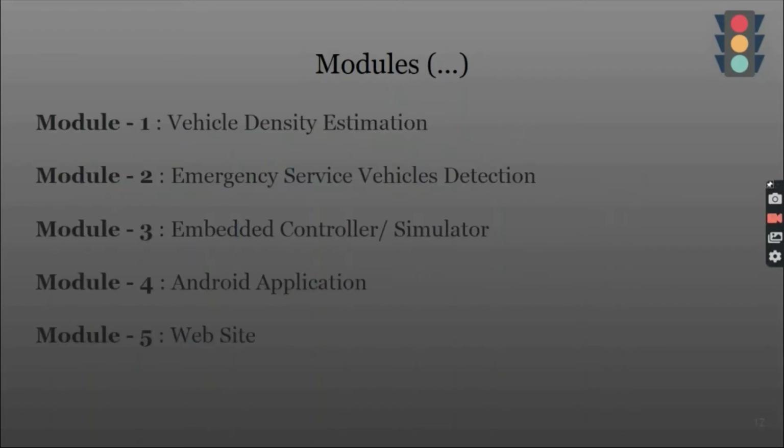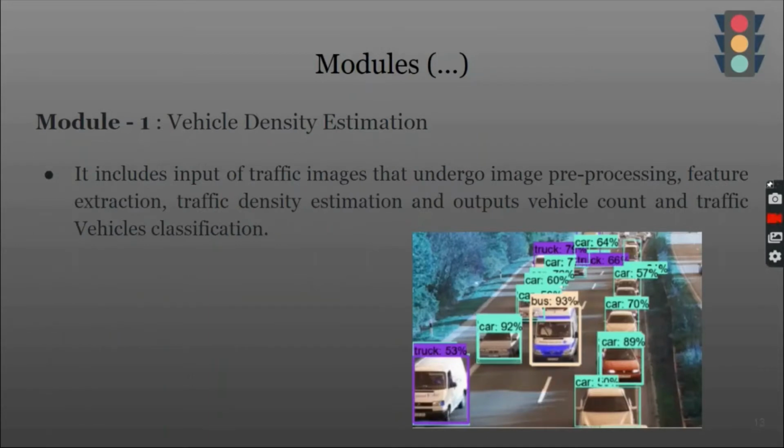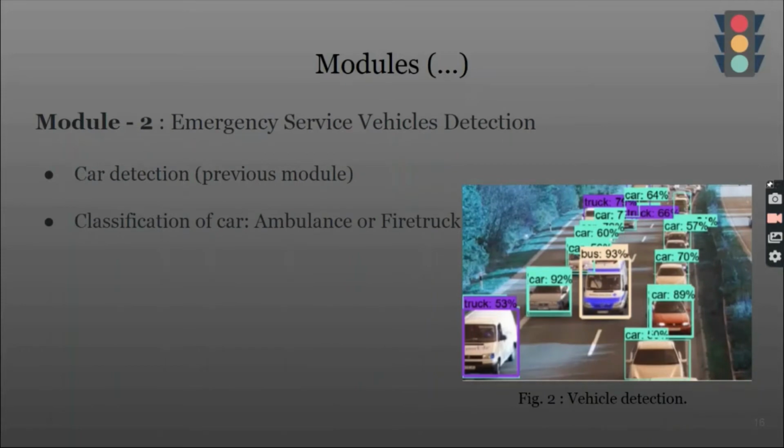Our project is divided into the following 5 modules. The first module is vehicle density estimation. This module takes a traffic image or video as an input and classifies the objects into cars, buses, trucks, and motorcycles. The output of this module will also give the count of vehicles per frame. The second module is emergency service vehicle detection, which focuses on the detection of ambulances and fire trucks.